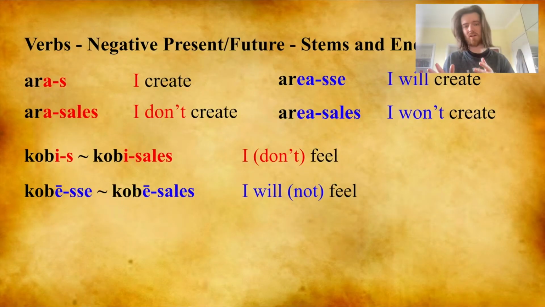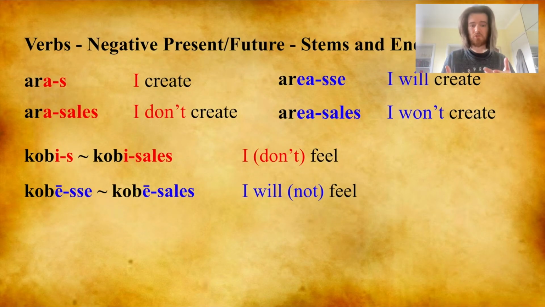So we have here our template. Aras, you chop off the S and then you add the negative ending for the first person, sales. You do the same thing for areasse, you chop off se and you add sales. You do the same thing for the second conjugation. Kobis, cut off s and then add sales. Kobis, I feel. Kobisales, I don't feel.